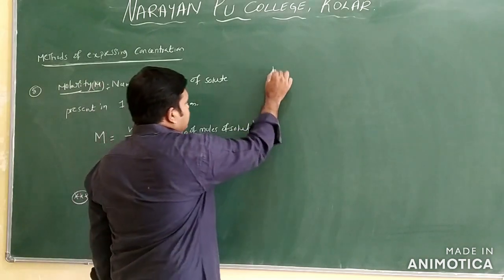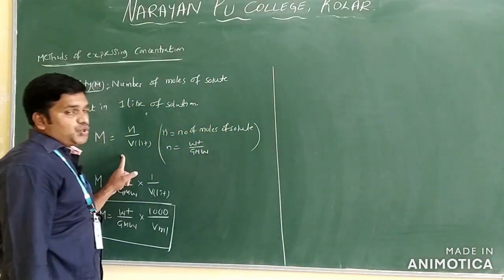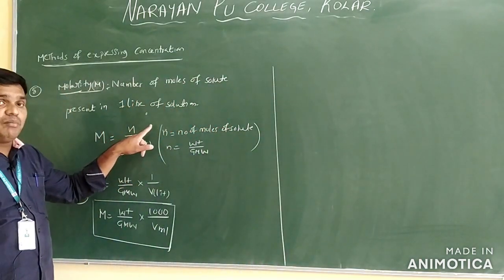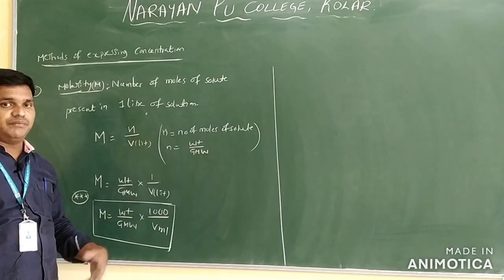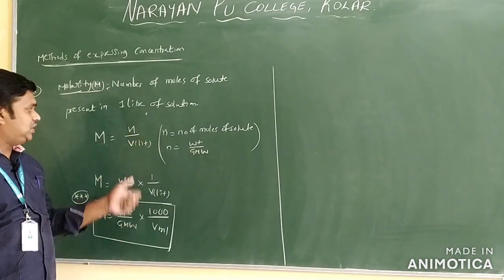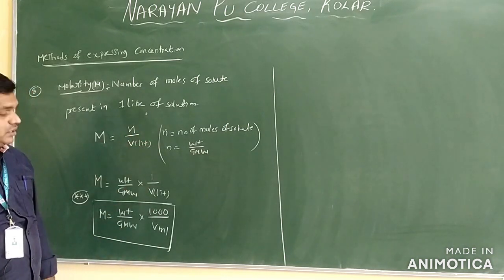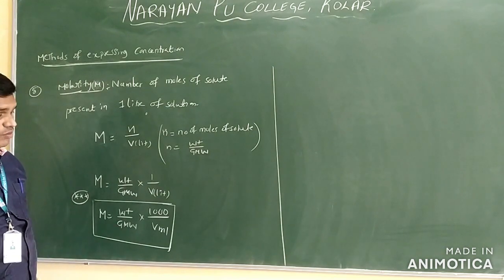Clear? Sometimes we can use the direct formula, M is equal to n by V. If they give the number of moles and the volume of the solution, and you want to find out M directly, M is equal to n by V. Okay, this is the formula we have.